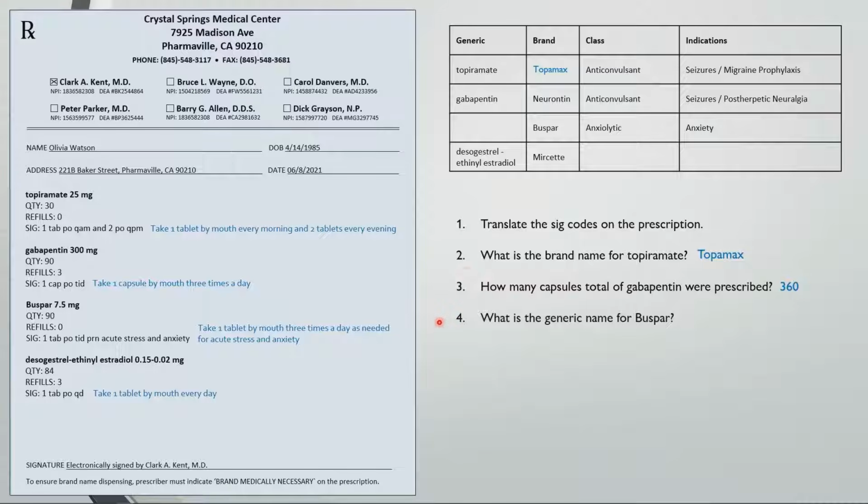What is the generic name for Buspar? Buspirone. And I just want to point out that a lot of generic and brand names are pretty similar. Just looking at these two, topiramate and Topamax, Buspar and buspirone. A lot of brand names are derived from the generic name. Check out the top 200 drugs list in the description below to see a few more examples and other helpful tips for memorization. And last question, what is the indication for Mercilon? Mercilon is used for contraception.